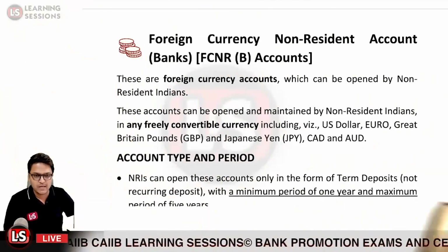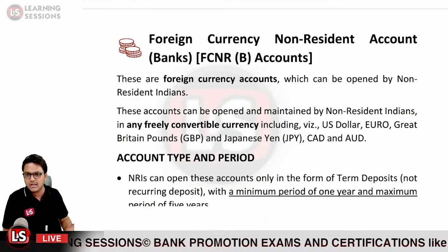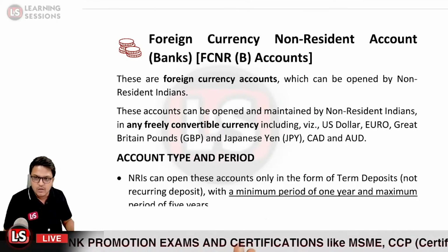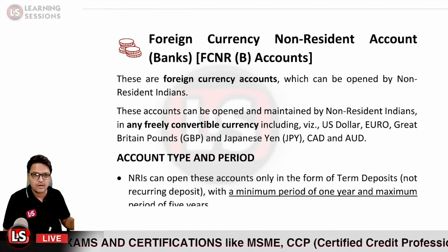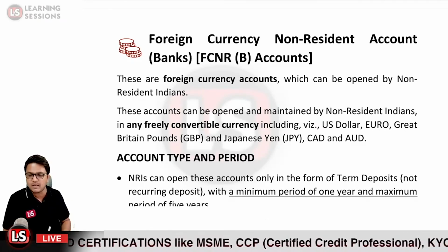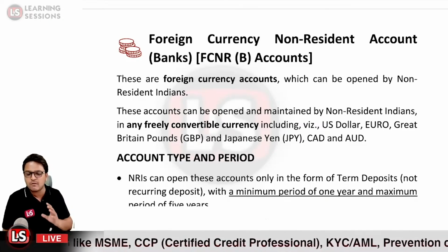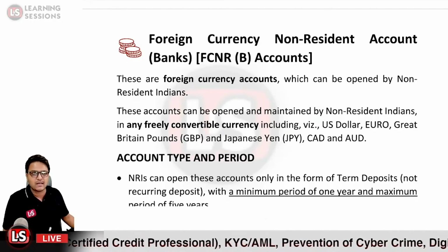Is it clear? So we get to know that in case of NRE account and NRO account, we are maintaining those accounts in Indian rupee, whereas in case of FCNR account, we are maintaining the account in foreign currency. And also the FCNR account, that is the Foreign Currency Non-Resident account, can be opened only in the form of a fixed deposit, not a recurring deposit. Minimum tenor would be 1 year and the maximum tenor would be 5 years. And further related to that, let us learn about it.